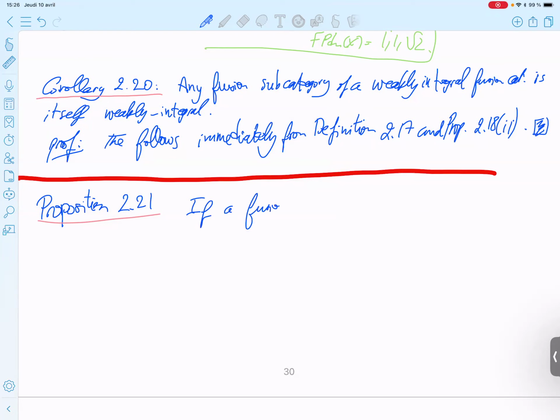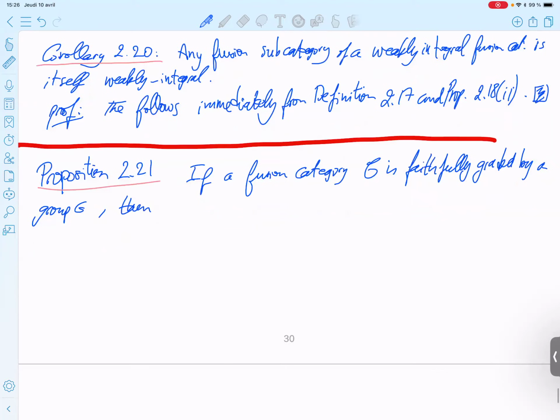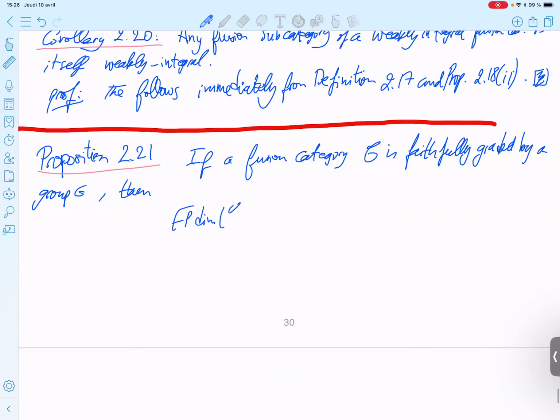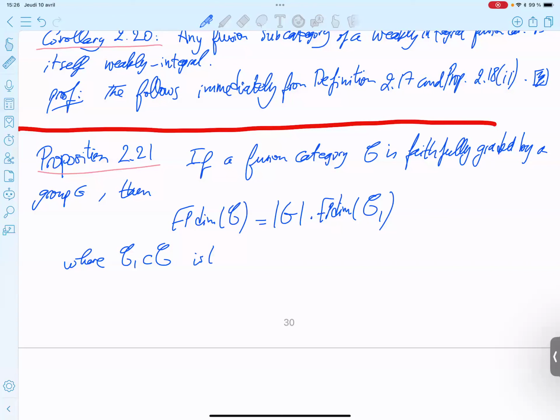If a fusion category C is faithfully graded by a finite group G, then the Frobenius bound dimension of the fusion category C equals the order of the group times the Frobenius bound dimension of the neutral component of the grading, where C1C is the trivial or neutral component, as you like.